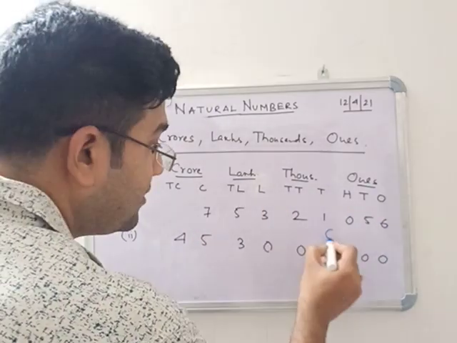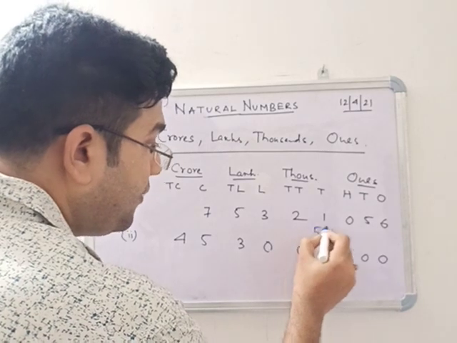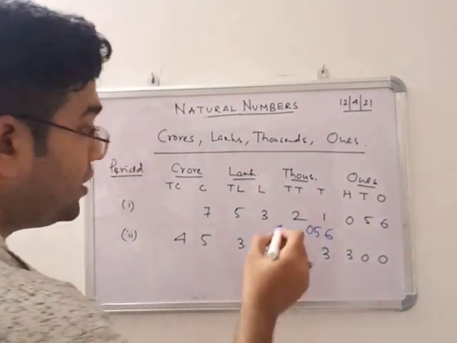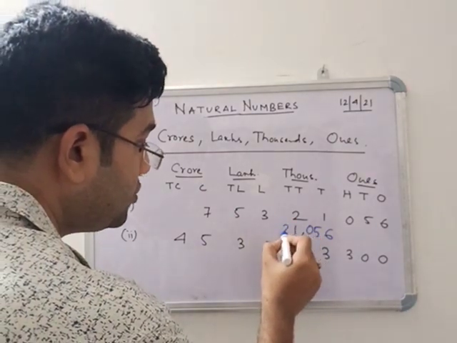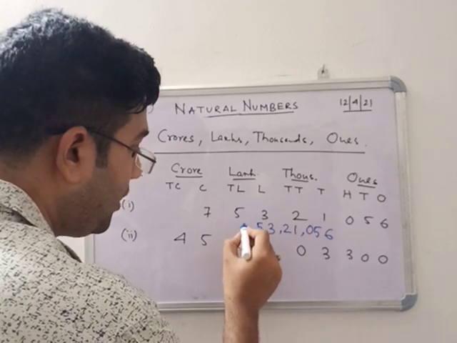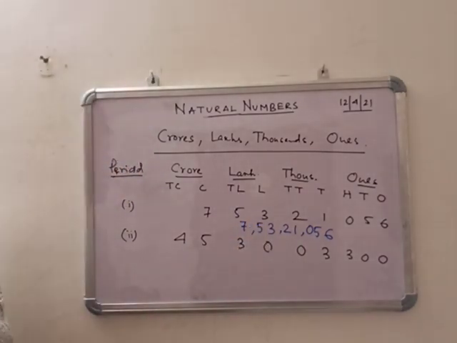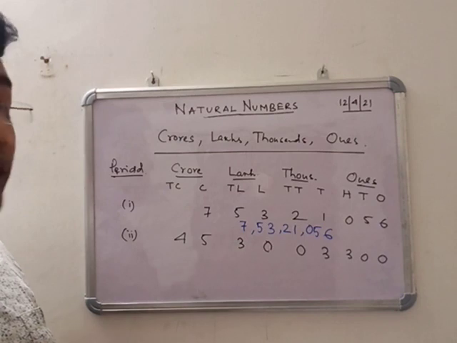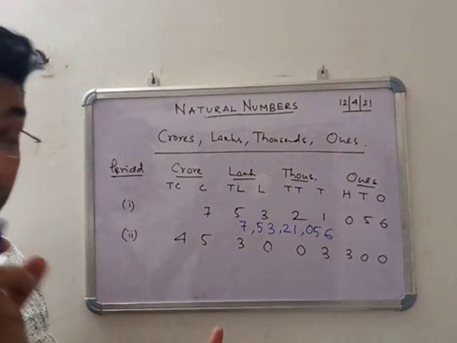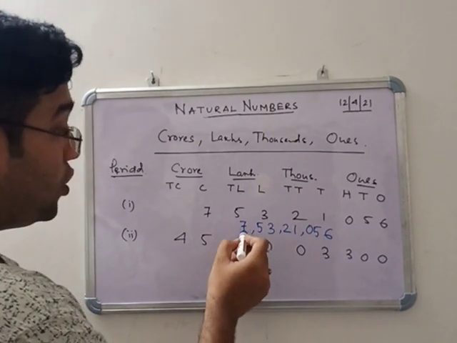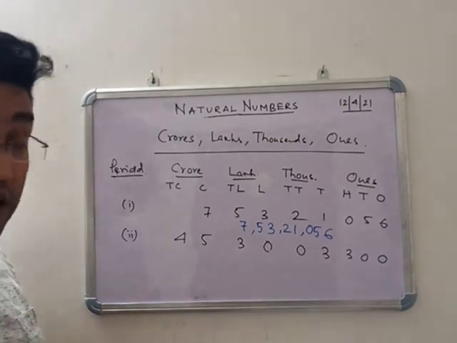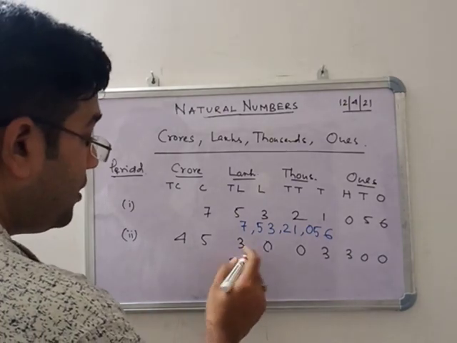So 6, 5, 0, comma, 1, 2, comma, 3, 5, comma, 7. So using commas is a very important part of this type of thing. Okay, using commas is a very important part. So 7 crore, 53 lakhs, 21,056.